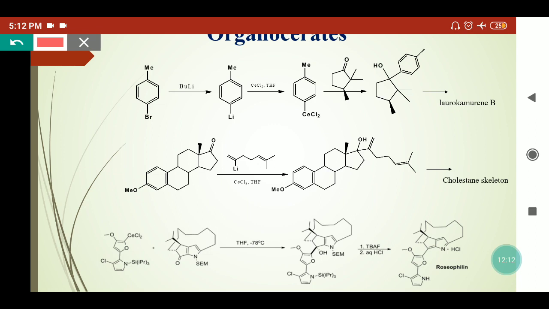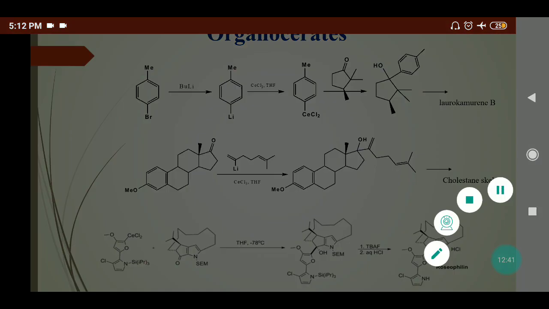Now here we have taken one more example. Here we have taken a heterocyclic group as the R group. This is an organocerate. This group reacts with this type of complex, where we can see the carbonyl group is present. So the organocerate will add on this carbonyl group.